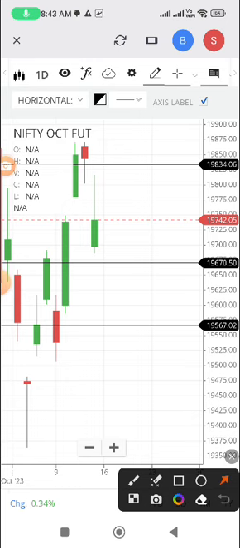In the weekly chart, I have already explained this in the video I posted yesterday. 19,834 is the first resistance on the upper side. Then the second resistance will be 19,884, which can stop the uptrend. But once it crosses that, 20,228 will be the upper target. Those are the levels to watch. If there are any deviations, I will update during trading hours.